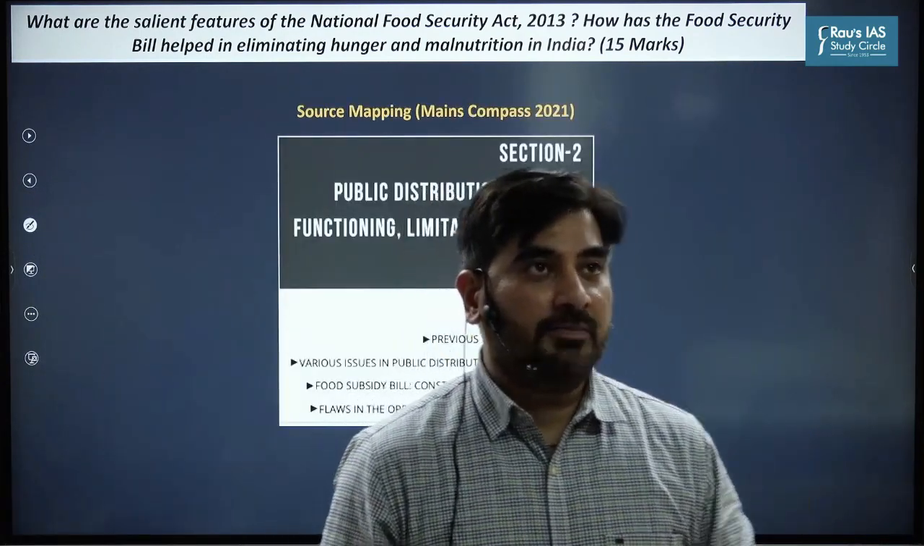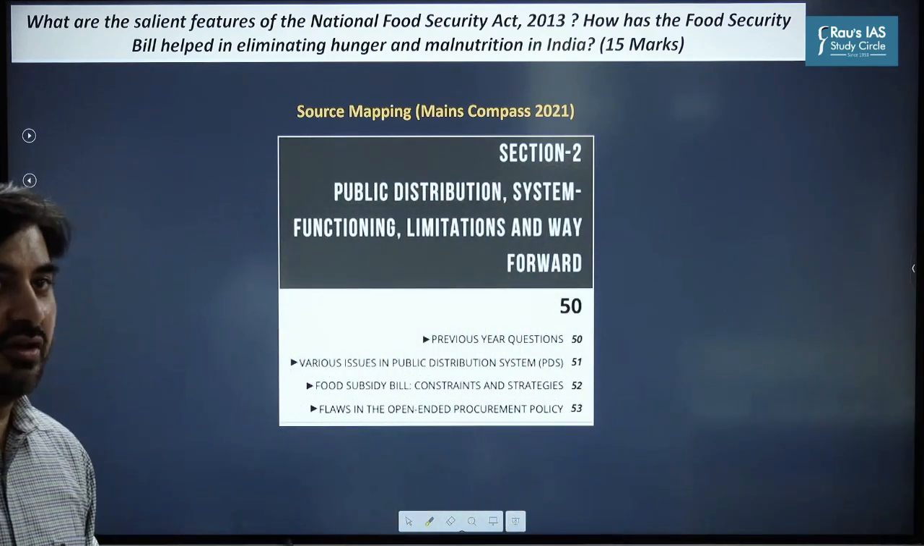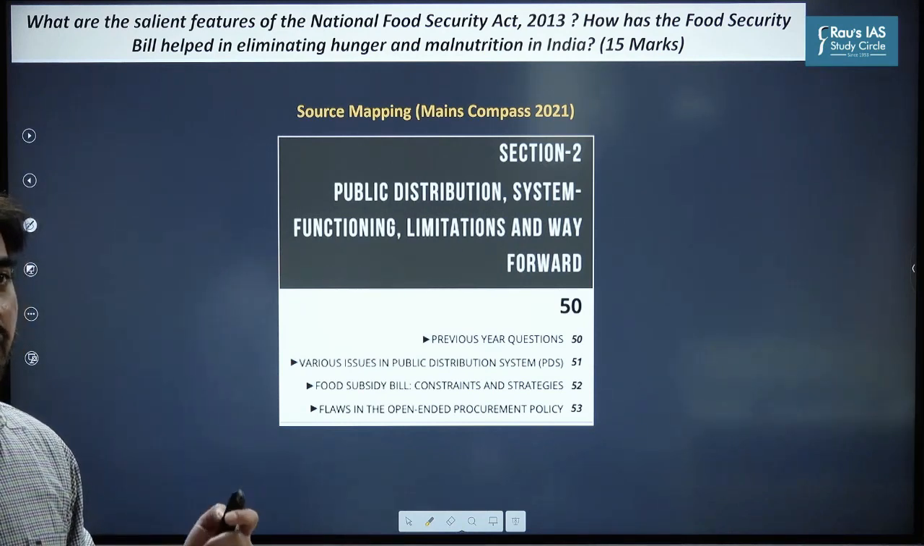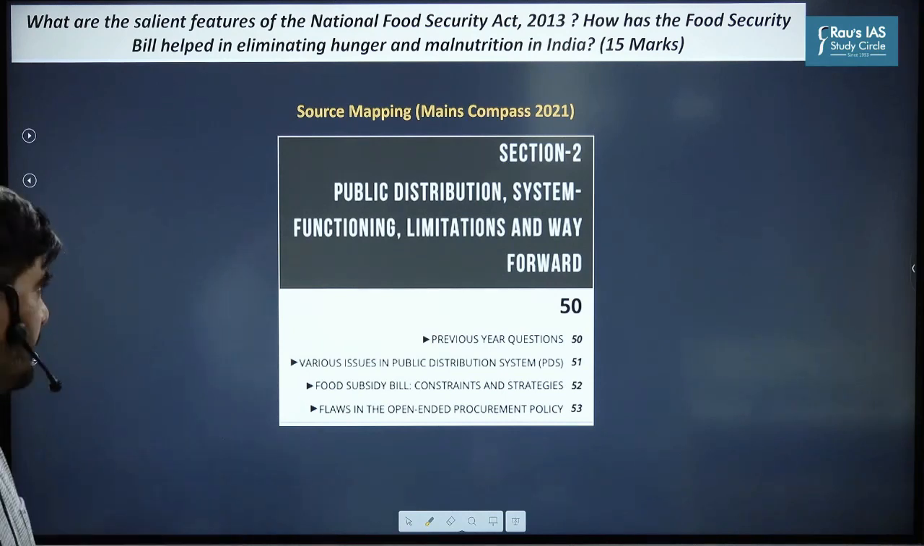Apart from that, in your Mains Compass 2021, you have a separate section on the public distribution system: functioning, limitations, and way forward. Everything that you need to know with respect to PDS is there in your Mains Compass.